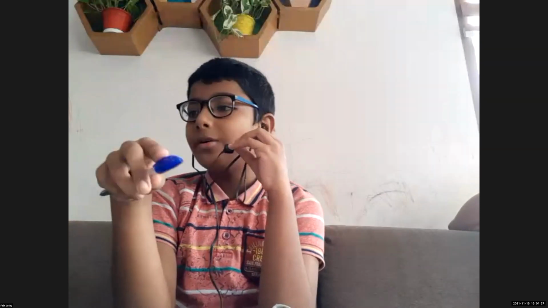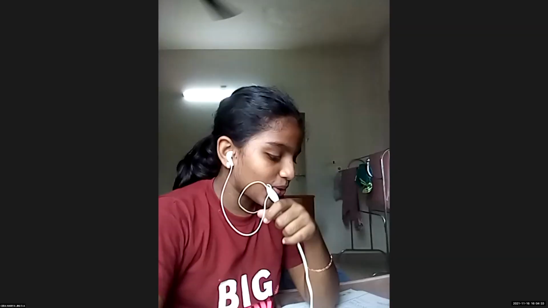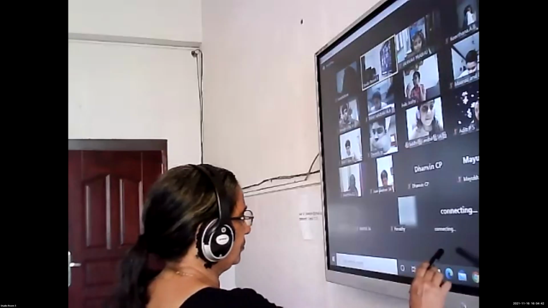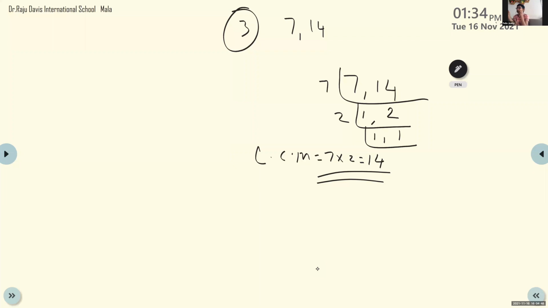Then 1 and 2 came. Again, you have to divide by which number? We get 2 and 2, equals 1 and 1. So we will multiply 7 and 2, then we will get 14.